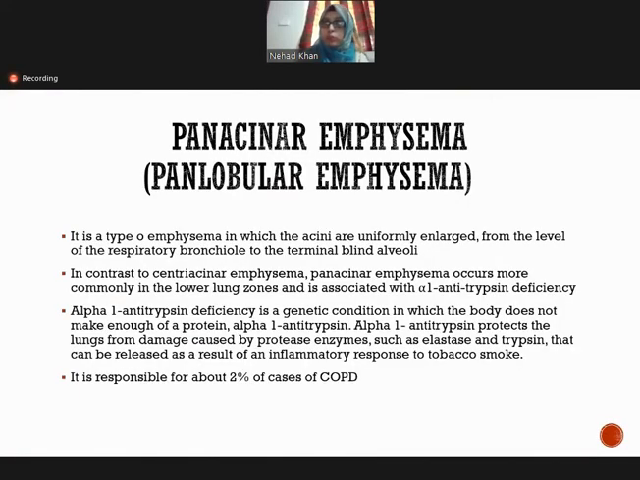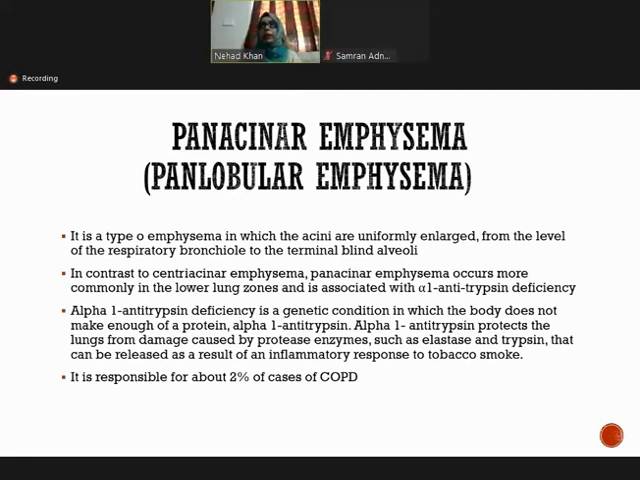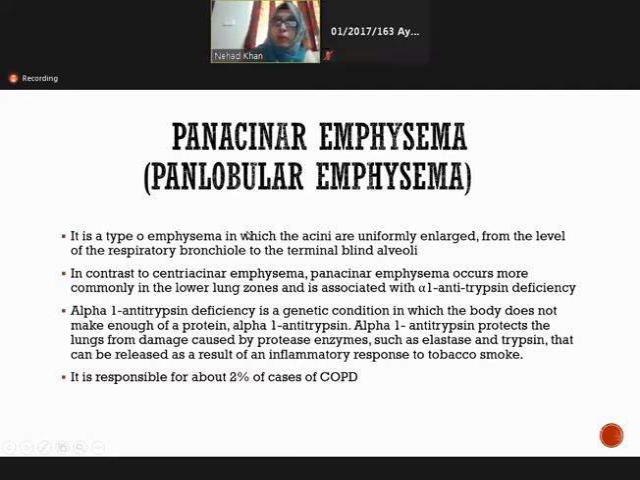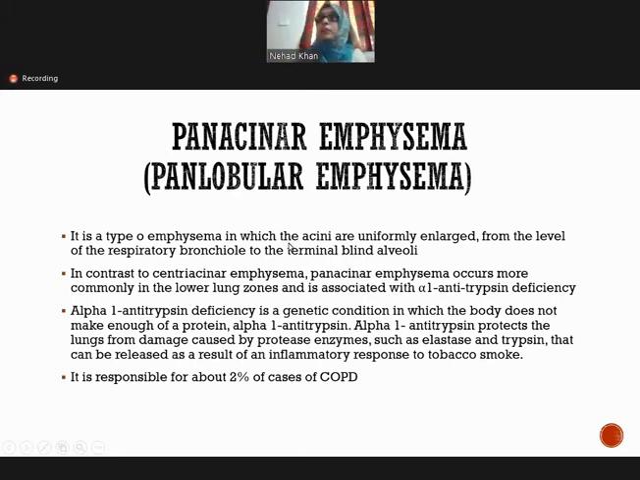Now, I'm coming to the second type of emphysema, that is the panacinar emphysema. So first was the centriacinar emphysema or the proximal emphysema. Now I'm coming to the panacinar emphysema. Pan, the word is telling you, the whole acinus is involved in panacinar emphysema. So it is a type of emphysema in which the acini are uniformly enlarged from the level of the respiratory bronchiole to the terminal alveoli. The whole of the acini is involved in this type of emphysema.